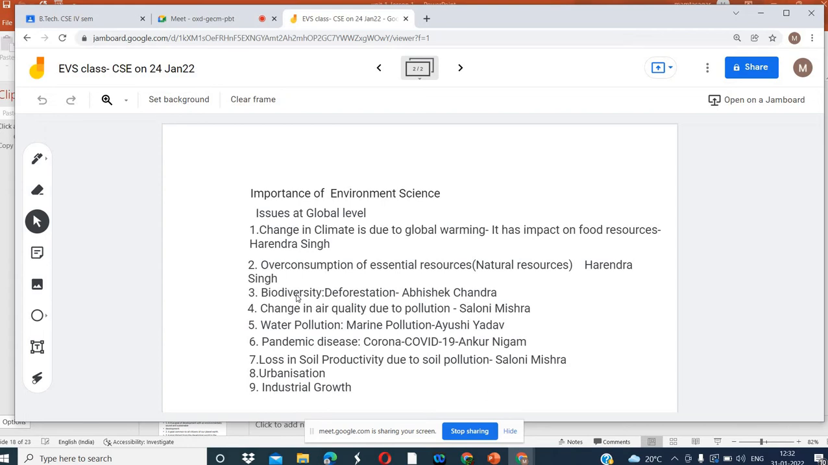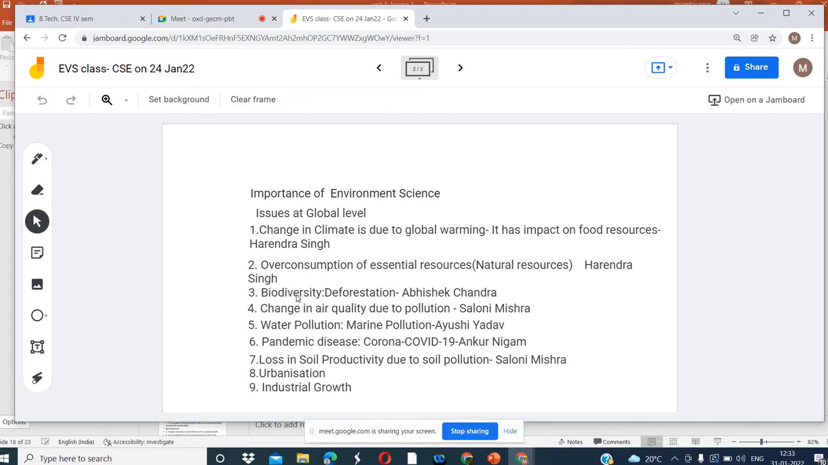In the forest we have all kinds of creatures. The forest has diverse plants and different varieties of insects. But we are doing deforestation for development activities. So this is how it is affected. Deforestation leads to the loss of biodiversity. So that is also a global issue.